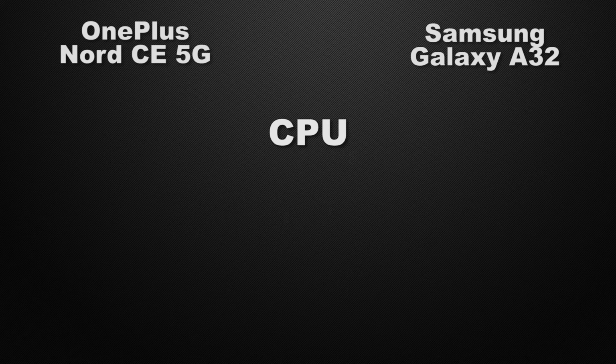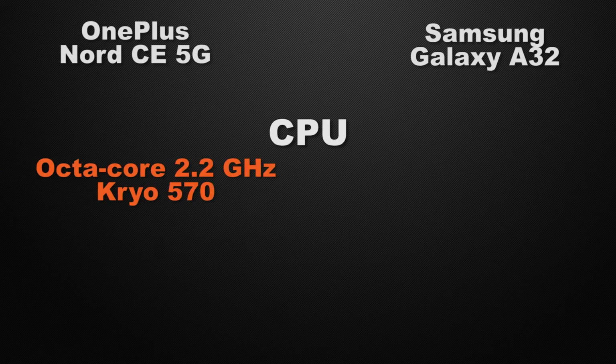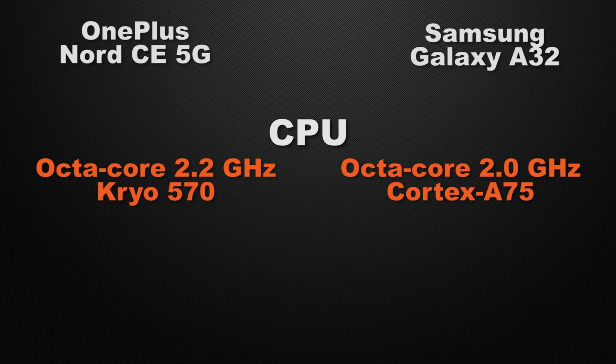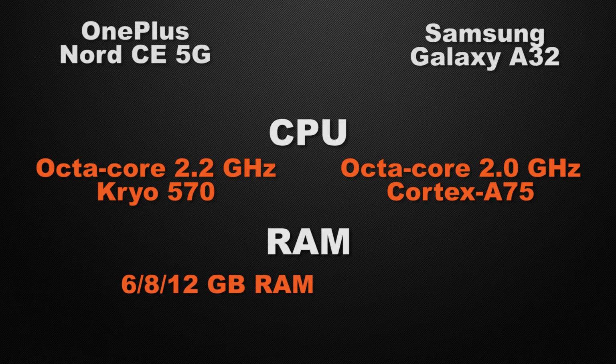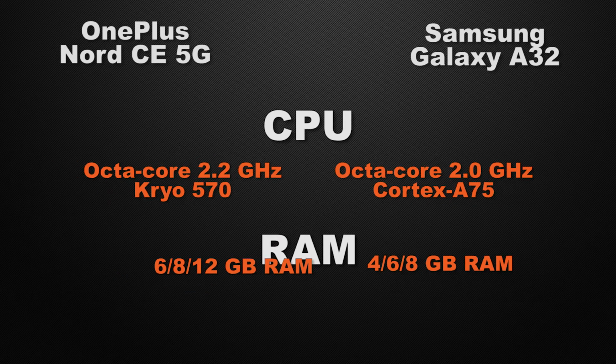Let's talk about the clock speed of the devices. Nord can clock at 2.2 GHz based on an octa-core Kryo chipset, whereas A32 can clock at 2.0 GHz based on an octa-core Cortex chipset. So the winner here is Nord because it has a faster clock speed. And about the RAM variants in the devices, Nord has 3 options, 6, 8 and 12 GB, whereas A32 has 3 variants, 4, 6 and 8 GB. So the winner here is Nord because it has higher capacity of RAM.